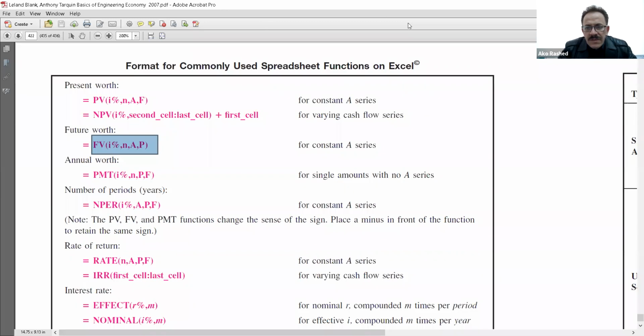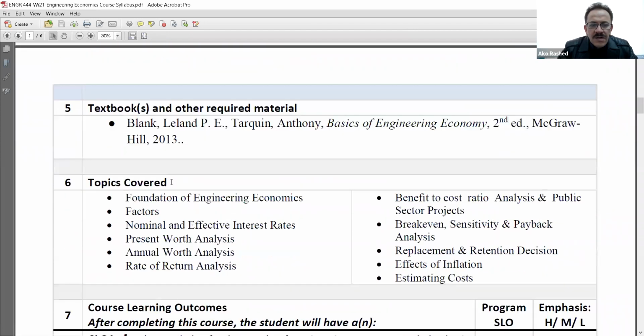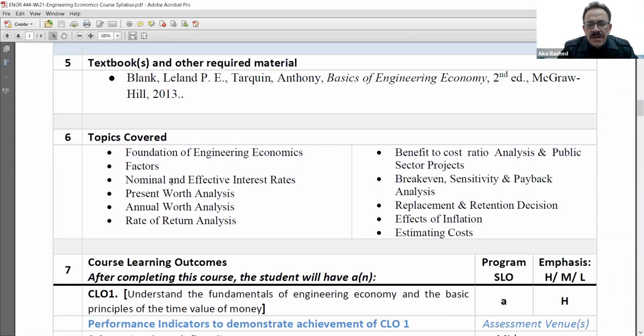Okay, this was the whole thing that we have in the book, and in this course also some of the factors that I now mention are very important.